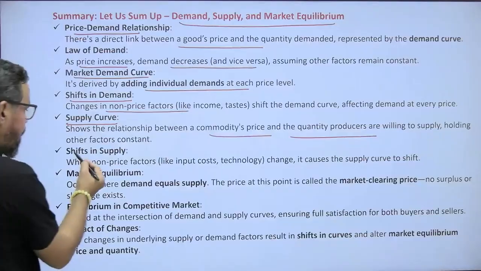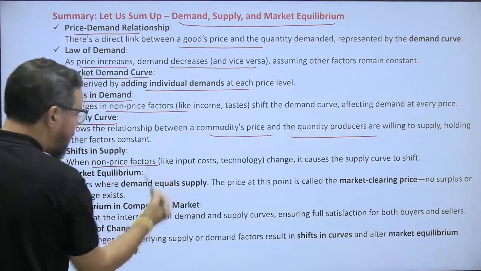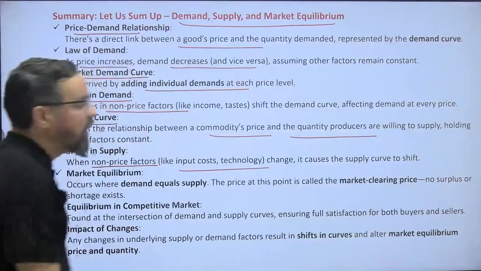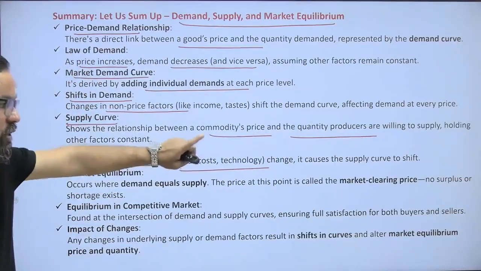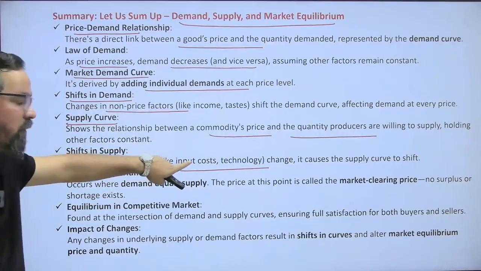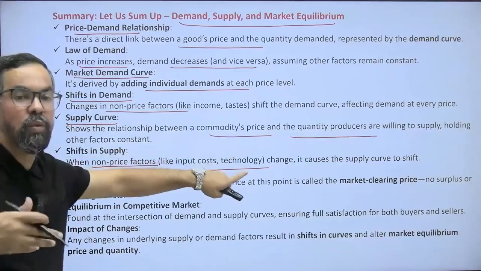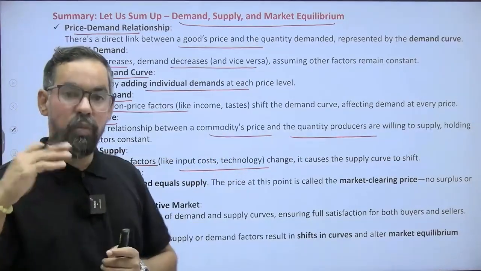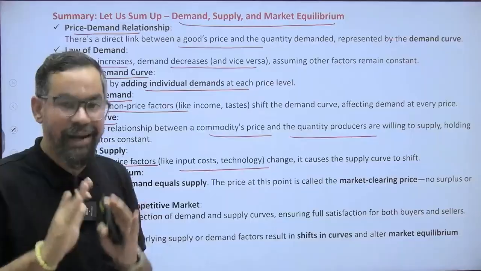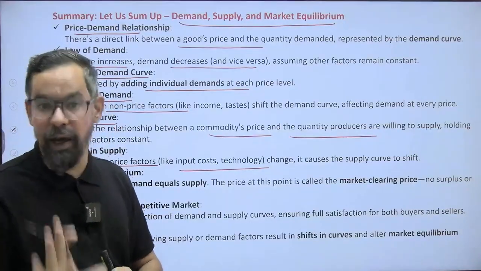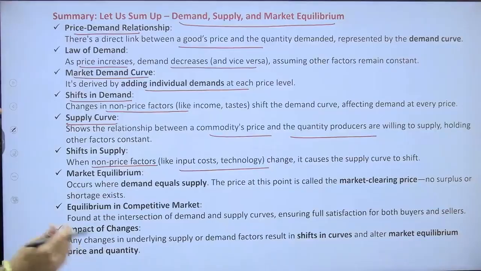When non-price factors like input cost and technology changes occur, they cause the supply curve to shift. If input cost decreases and technological advancement happens, you will be able to produce goods or services at a lower cost. So you want to sell more quantity at that market price, right? Because your overall profit will increase.